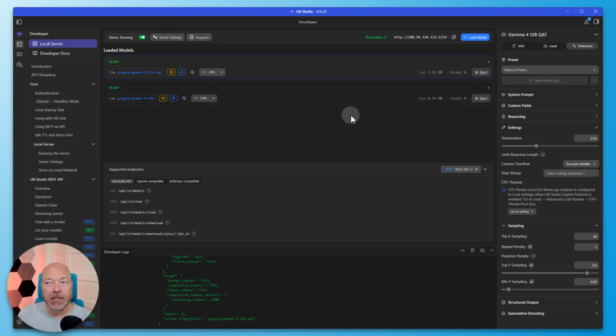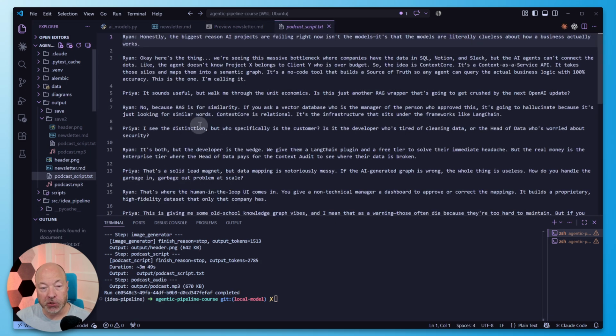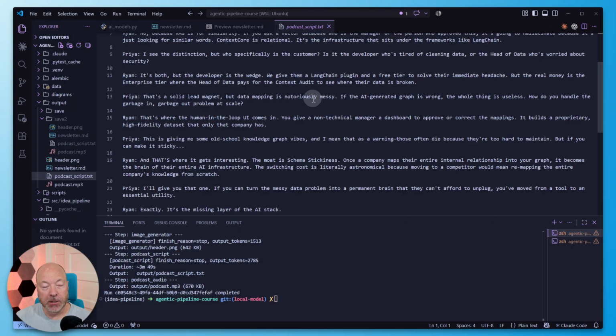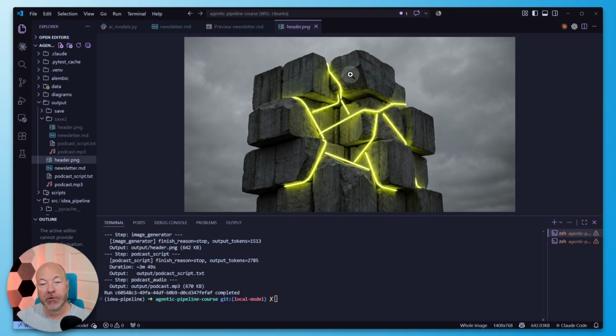Again, it's just the text-based steps right now. So we get the newsletter markdown. We also get the podcast script. And it also generated the image prompt. But of course, the actual image itself was generated by Gemini, so Nano Banana, basically. But all of these would be pretty straightforward to replace with local models as well.